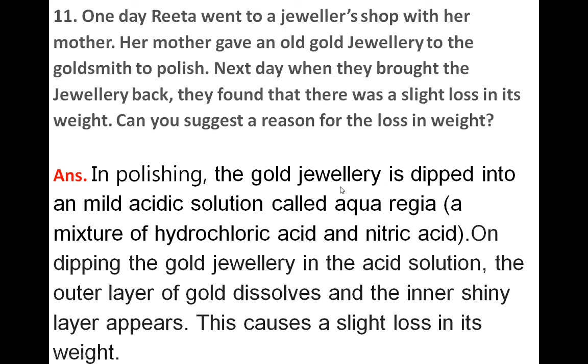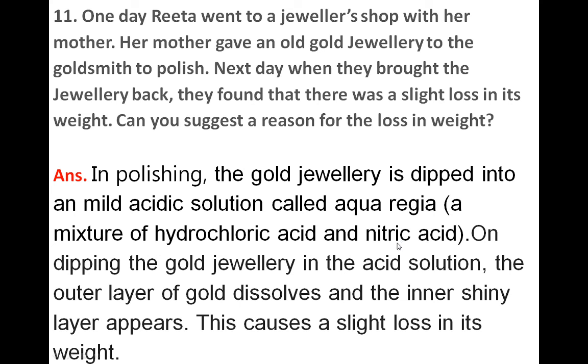We have to dip that gold jewellery into an acidic solution. Like in copper, we use a lime, or any acid like kokum or tomato, so that will make acidity. Okay, so a mild acidic solution which is called aqua regia. Aqua regia is a mixture of hydrochloric acid and nitric acid, so it is an acidic solution.